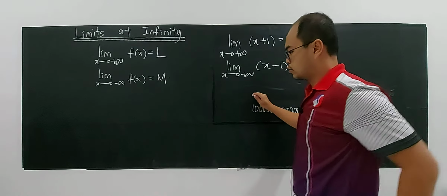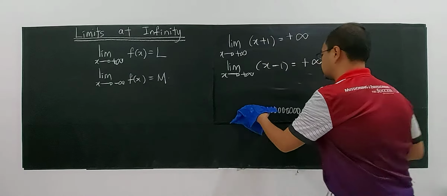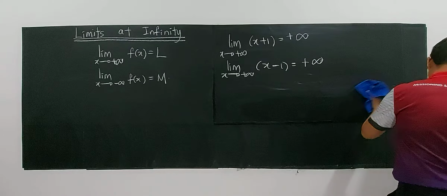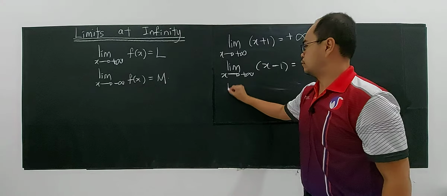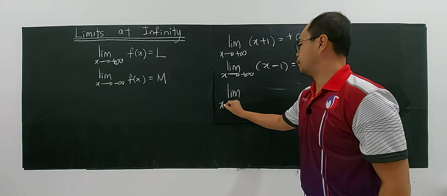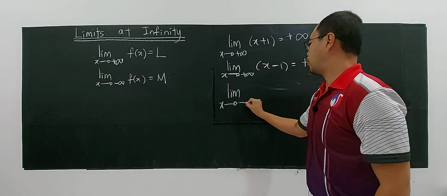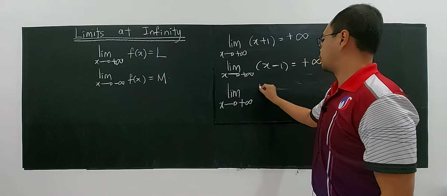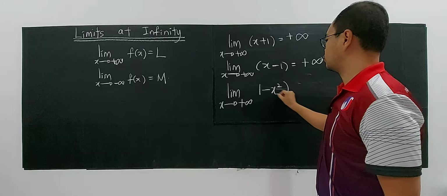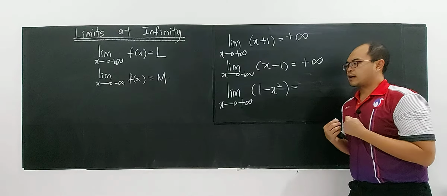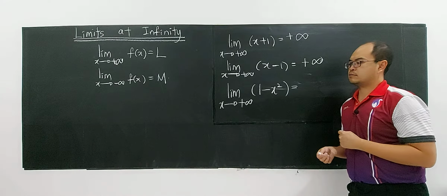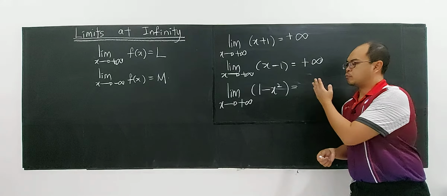Okay, so I'm giving you more cases. For example, if I have the limit as x approaching positive infinity of 1 minus x to the power of 2. Intuitively, what is the outcome here?